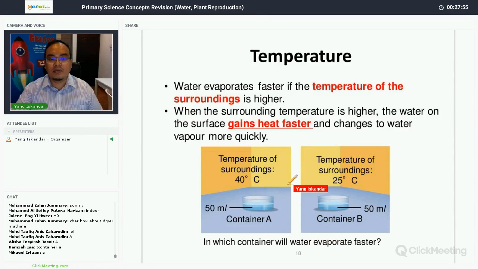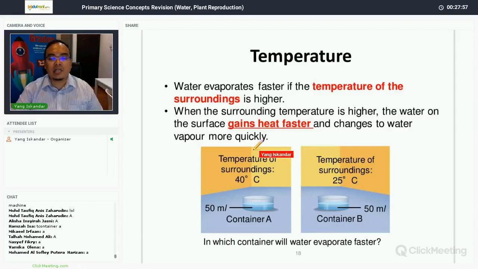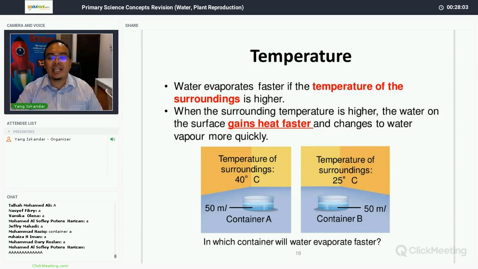A, yeah, very good. Why? The temperature of the surrounding in container A is higher, so the water in container A gains heat faster than container B, hence the rate of evaporation is higher.